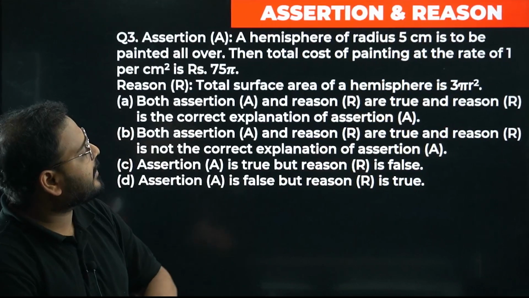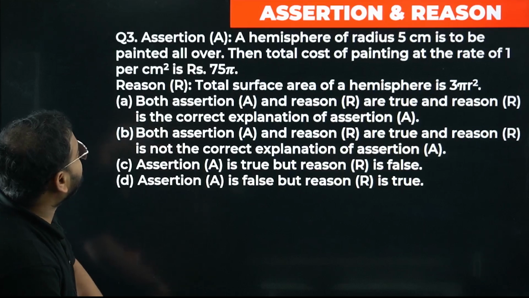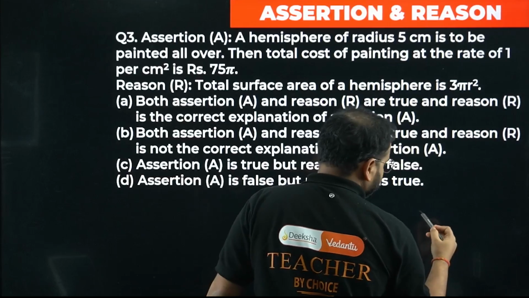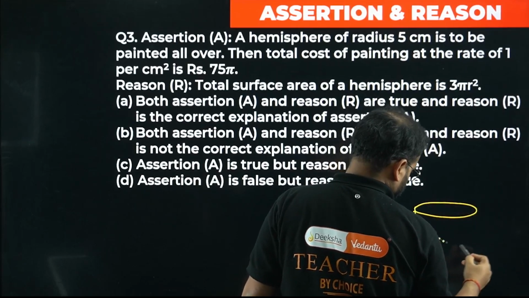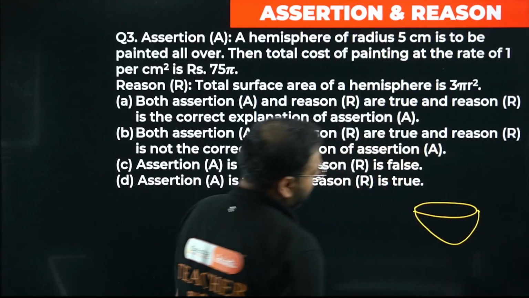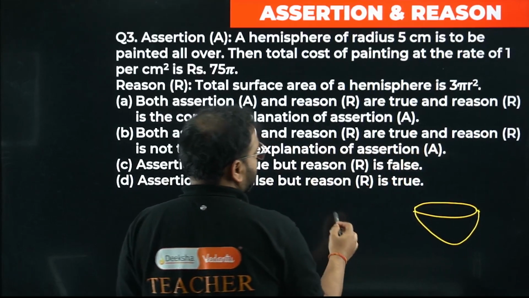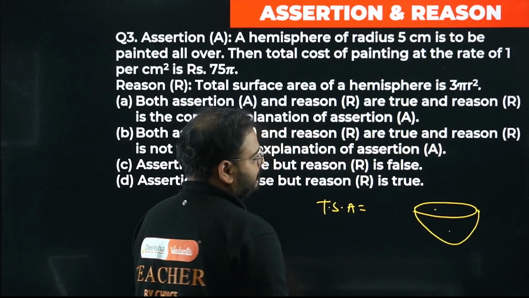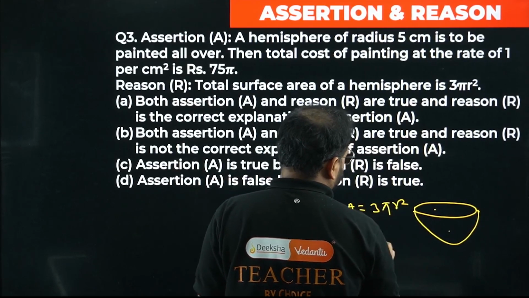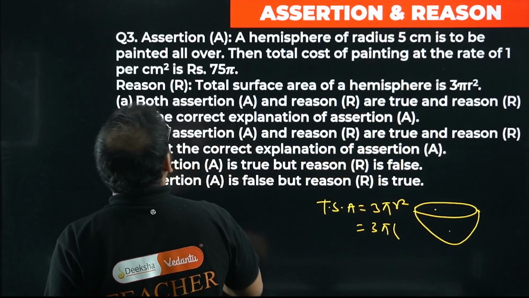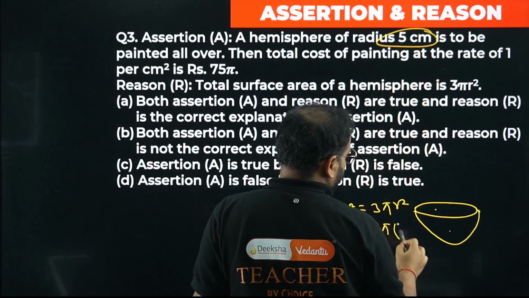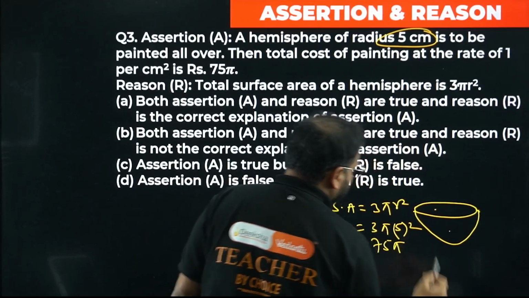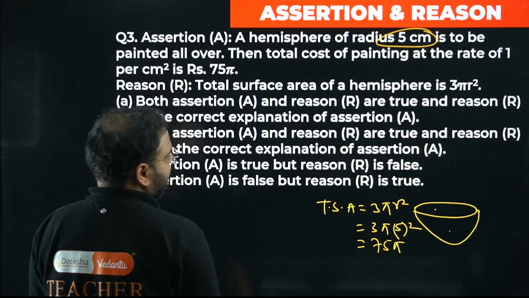Assertion: a hemisphere of radius 5 cm is to be painted all over. Painted all over, then total cost of painting. Hemisphere. Draw the hemisphere. Painted all over, right? It means we need the total surface area for this. So TSA will be this is pi r square, this is 2 pi r square. So 3 pi r square. 3 pi, what is the radius? 5. 5 square is 25, into 3 is 75 pi square centimeters. That's the total surface area.